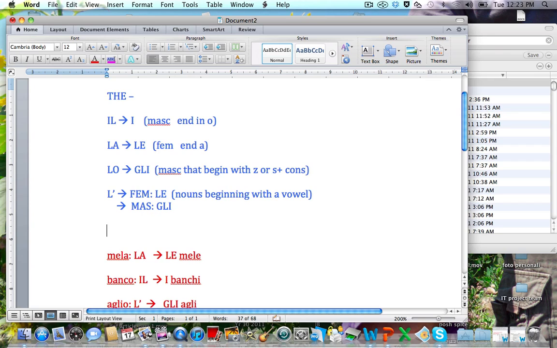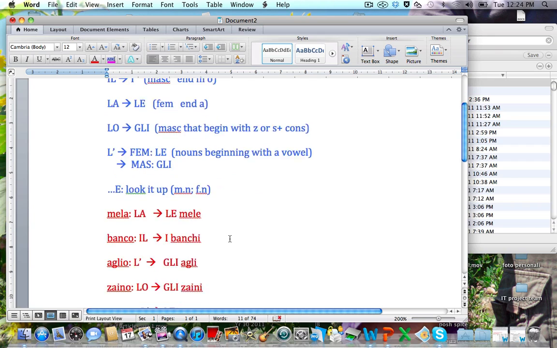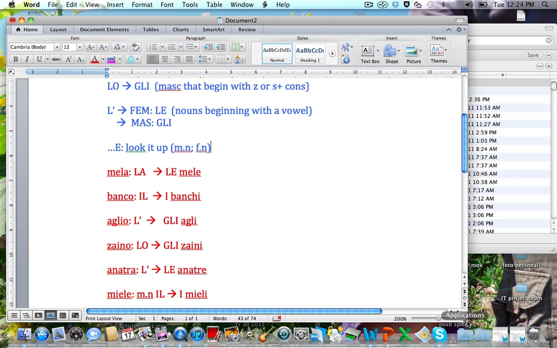And finally, remember, the only issue comes with a word ending in E. If a word ends in E, you need to look it up in the dictionary, and you'll need to find either masculine noun or feminine noun, and that will tell you what article it will take, il or la, or if it begins with a vowel, it will help you with your plural version of it. Okay, so that's it.